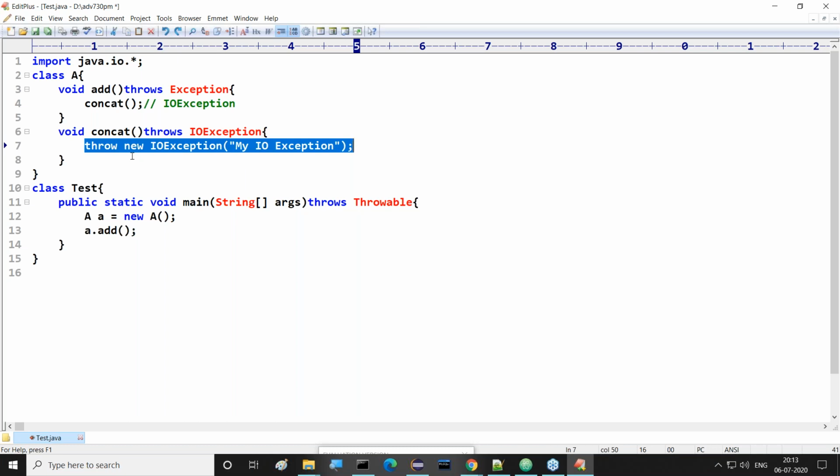So totally the point is to avoid compilation errors. Yes, perfectly. To avoid the compilation errors, we are going to use the throws keyword. Inside our present method, if we use any other methods which are throwing some exception, to bypass that exception to the caller of this, we use the throws keyword. Simply speaking, the throws keyword can be used to bypass the exception from the present method to the caller method.